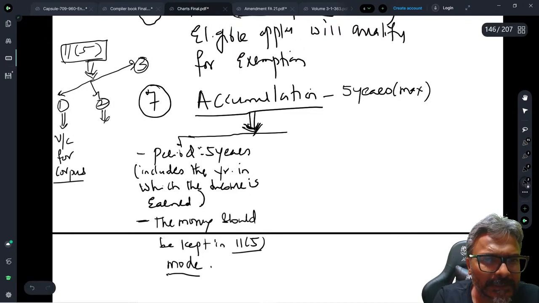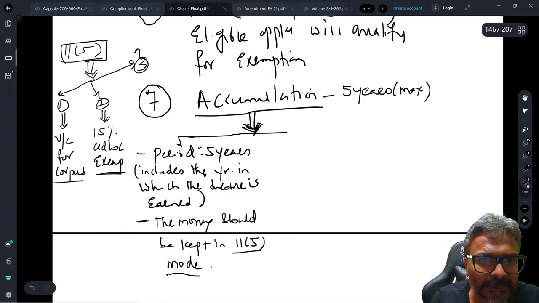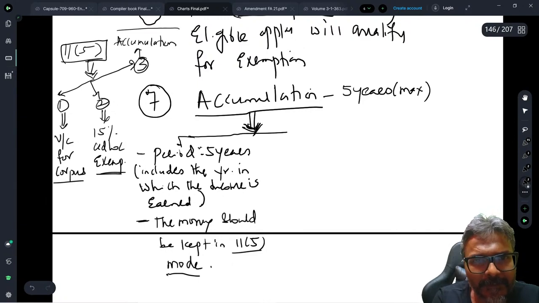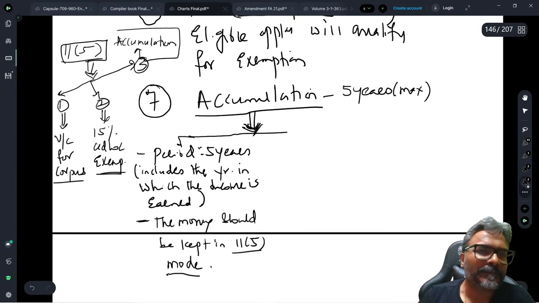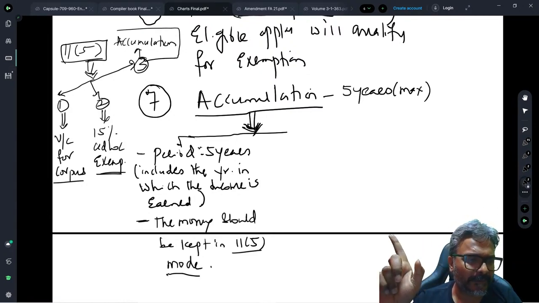The second one, students, is the 15% ad hoc exemption, which should also be deposited in the mode specified under 11.5. And last but not the least, 11.5 applies to the accumulation option. In these 3 places 11.5 is used, wherein the money needs to be deposited in the mode specified under 11.5.